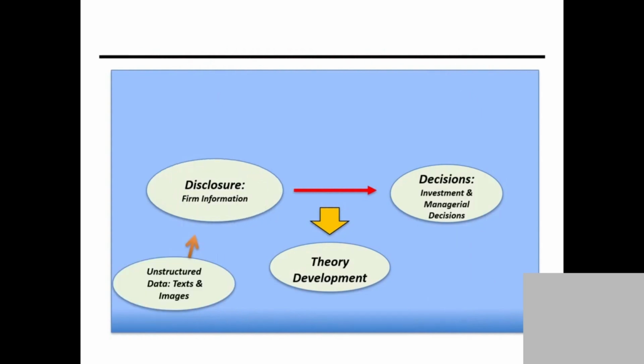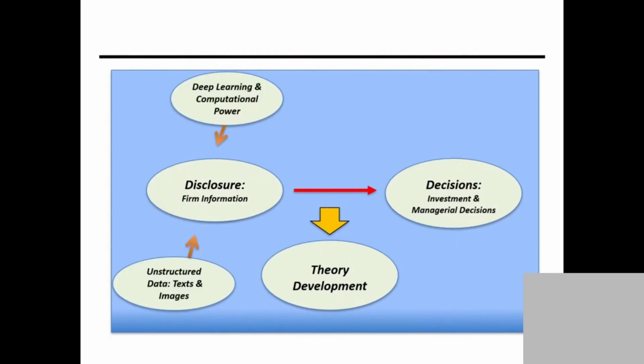So why is this happening? Some of you may be wondering why accounting is changing now. We started accounting a long time ago. My first teaching was in 2007, almost 15 years ago. When I taught 15 years ago, there was no AI. Everything was about the income statement and balance sheet. But why all of a sudden do we talk about fancy terms like AI and technology? Have you thought about it? What made it happen? I know you may think GPT made it happen, but even before GPT, we started to talk about AI and such.